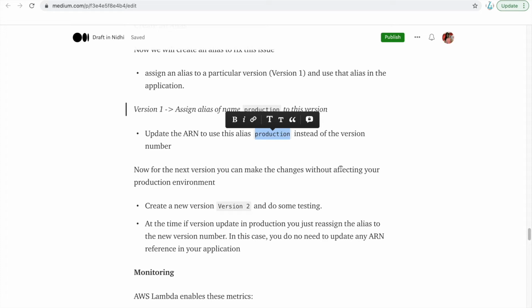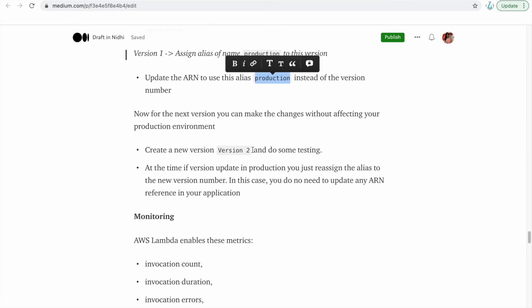How can you do that? You'll create a new version like version 2 and do some testing, right? When you want to update production, you just reassign the alias to the new version number. So you'll do all the testing, then point the alias you created to the new version, that is version 2. In that case, you don't need to update any ARN reference in your application. So that is the concept of versioning and alias in Lambda functions.